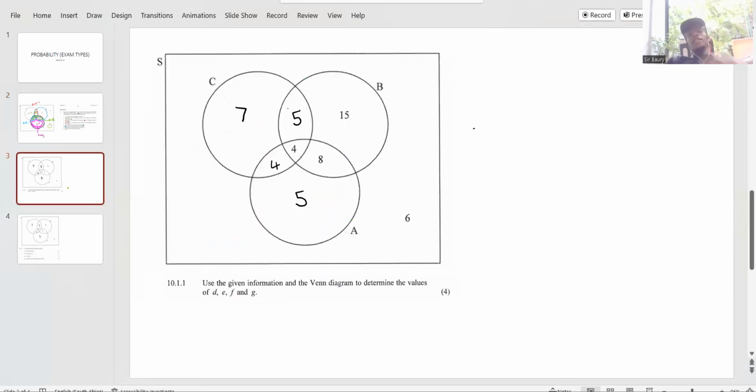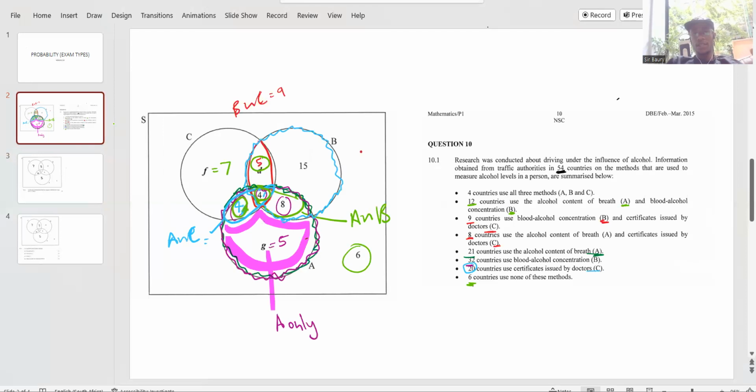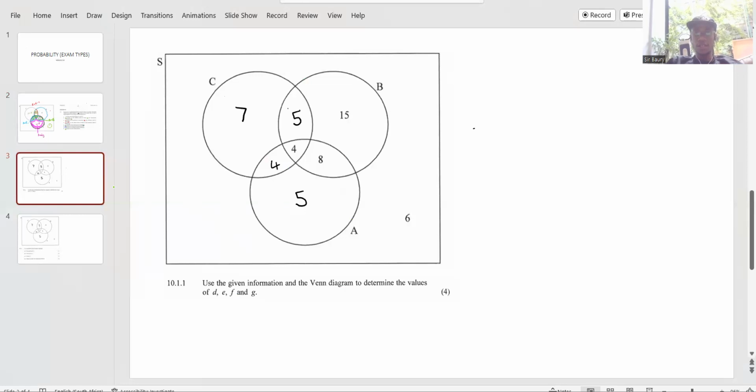Okay. Get into the questions. The first question is use the information and the Venn diagram to determine the values of D, E, F, and G. That's what we have already done. The first thing you need to do when answering questions on a Venn diagram is make sure you complete it, so there are values for the unknown variables, which makes answering questions easier.